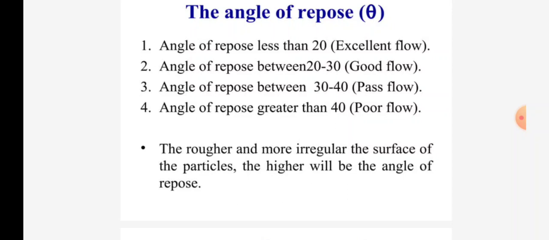Angle of repose theta: less than 20 is excellent flow. Between 20 to 30 is good flow. Between 30 to 40 is passable flow. Greater than 40 is poor flow. The rougher and more irregular the surface of the particles, the higher will be the angle of repose.